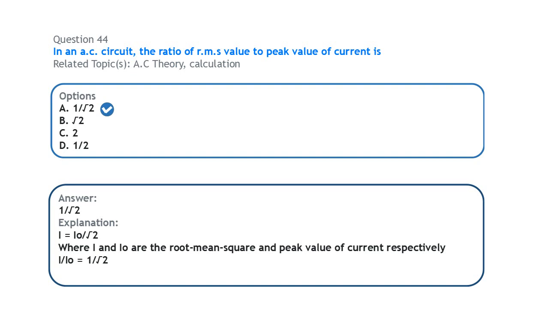I'll just cross multiply this I naught here. If I bring this I naught here now, I'm going to have I over I naught, that is the ratio of the RMS value to the peak value, to be equal to, once I have removed this I naught, I'm going to be left with 1 here, so I have 1 over root 2. So the ratio of the RMS value to peak value is 1 over root 2.